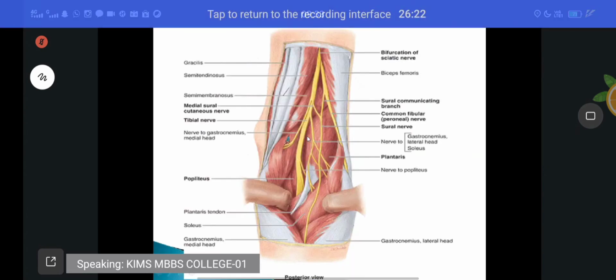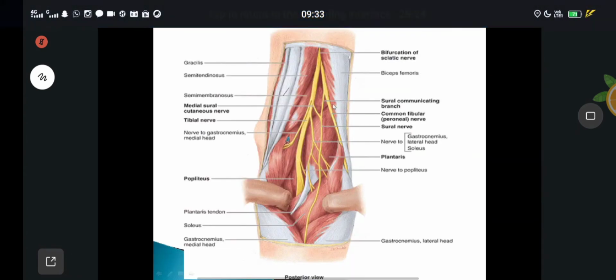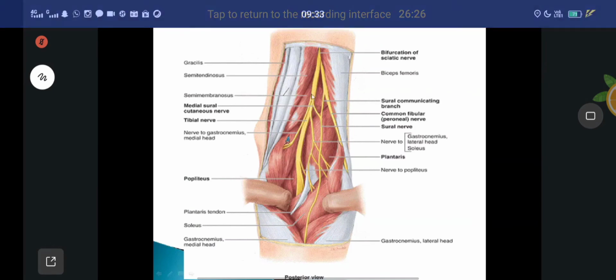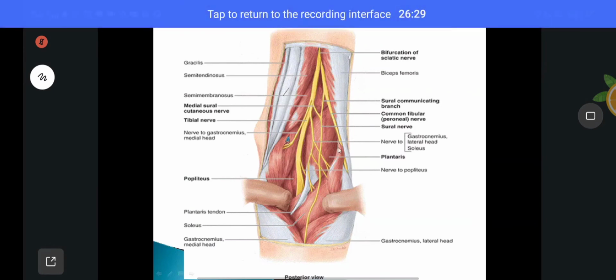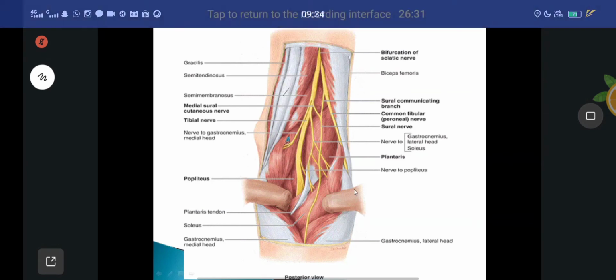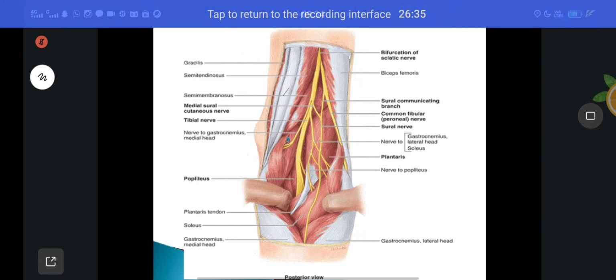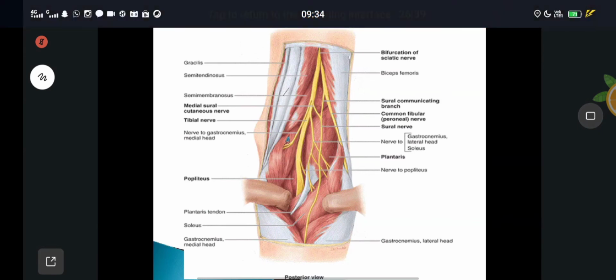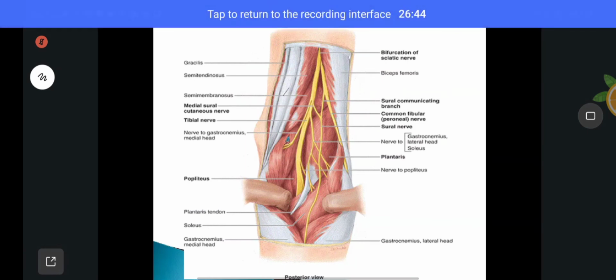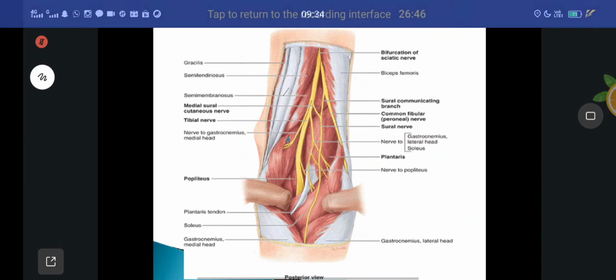This is called the tibial nerve as well as the common peroneal nerve. The common peroneal nerve goes to the lateral compartment of the leg as well as the anterior compartment. But the posterior compartment of the leg is supplied by the tibial component. When we study the posterior and lateral compartments, we can study the details of these nerves. That time we will study the tibial component as well as the common peroneal component of the nerves.